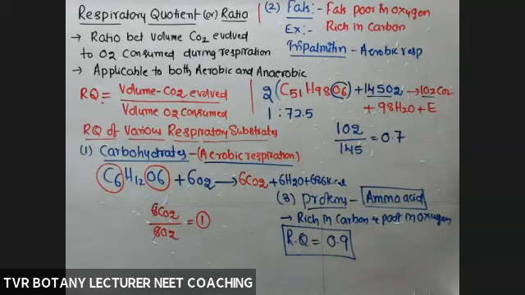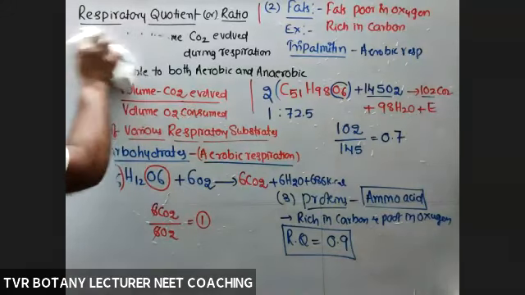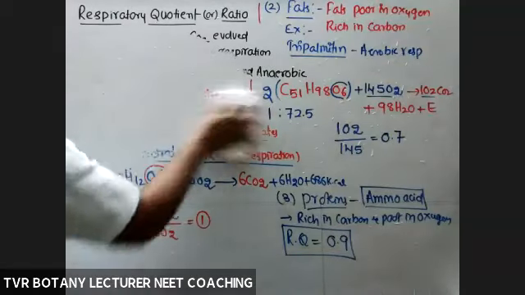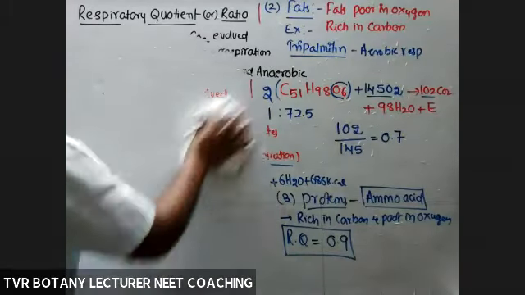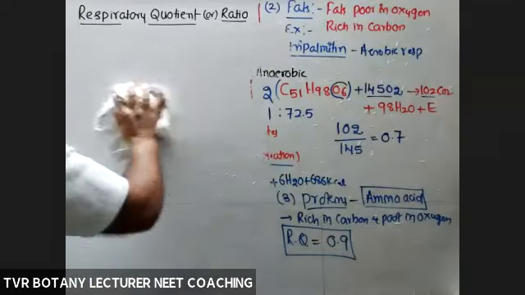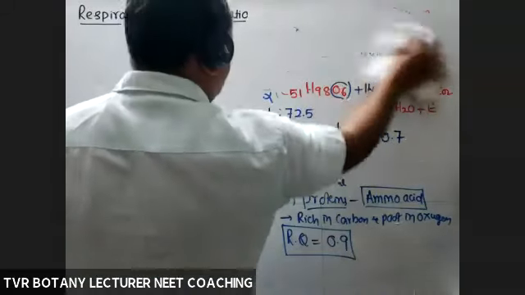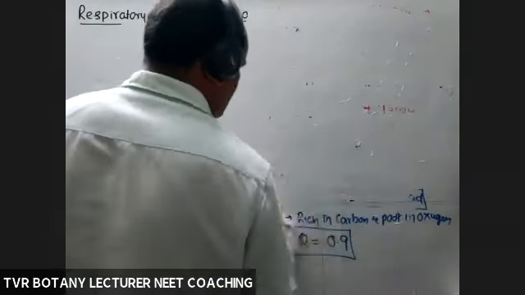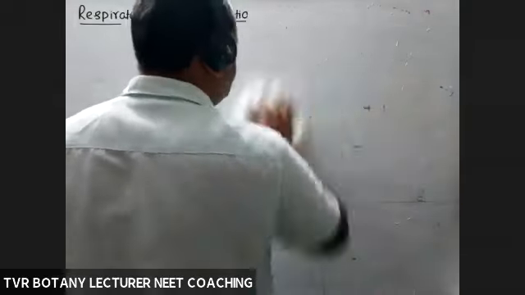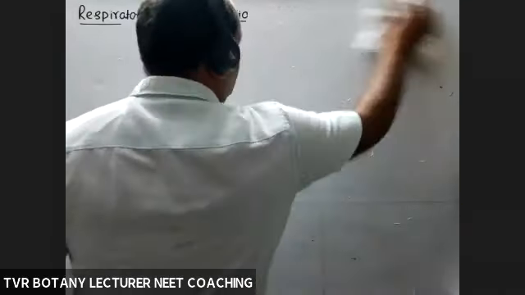Actually, this is enough for a NEET examination, but we should go beyond a little bit NCERT textbook. I will give you RQ values of some other compounds. Just remember that value. Equations are not required. If you are interested, I'll send you that one into your WhatsApp.